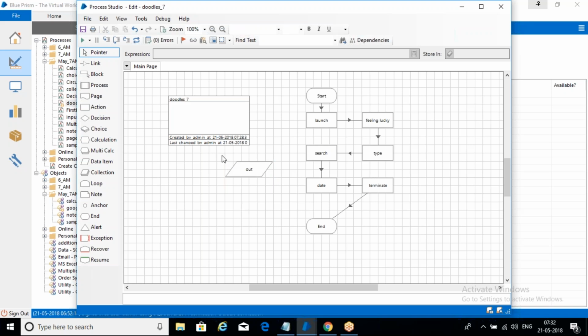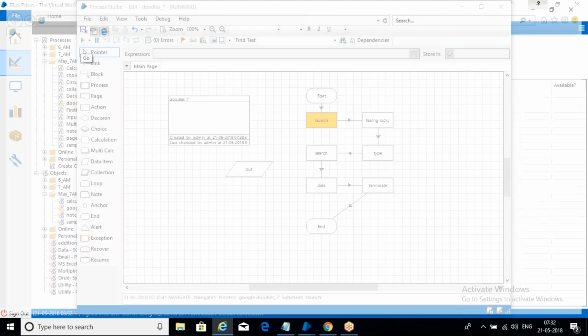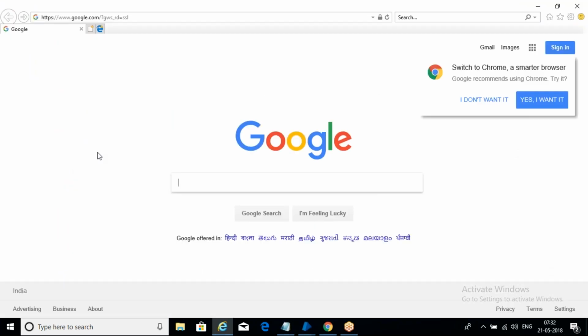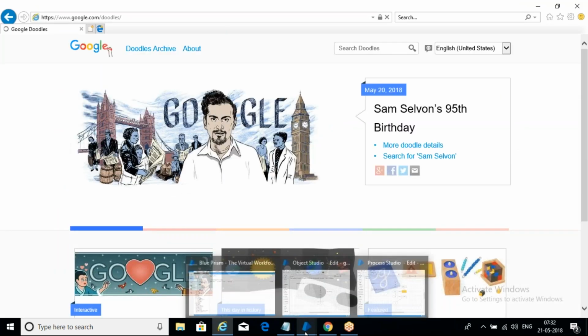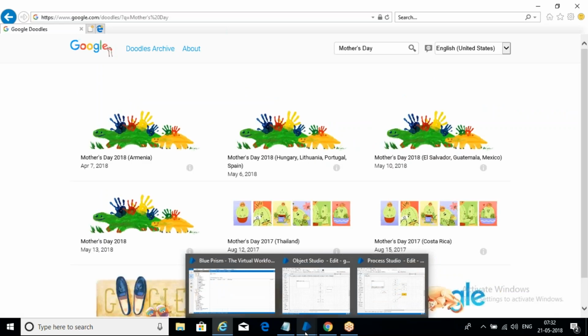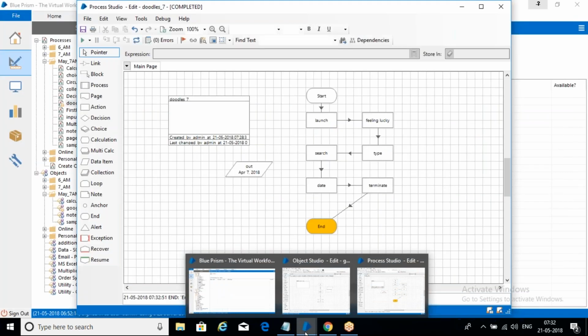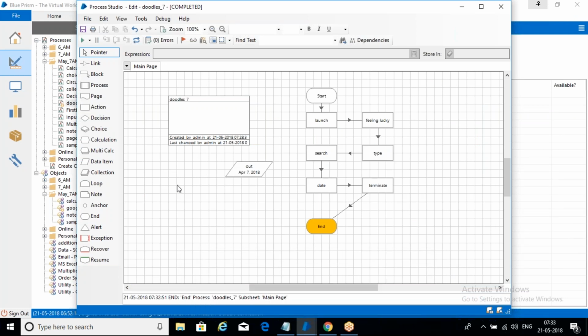Just write, and now if you run this, observe this. We are trying to run. It's launched. Let's click run on this day, and then it is going to give the date, and then it has been executed. See this? Without our interaction, it has launched and picked up the date. So like this we can work with a browser based application.